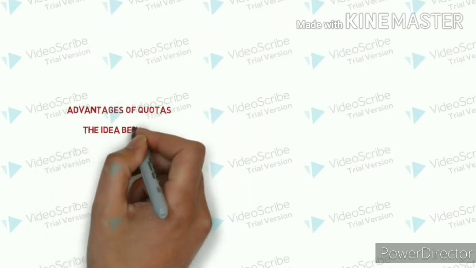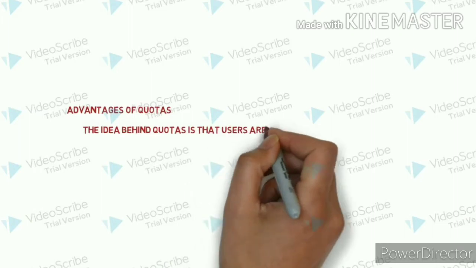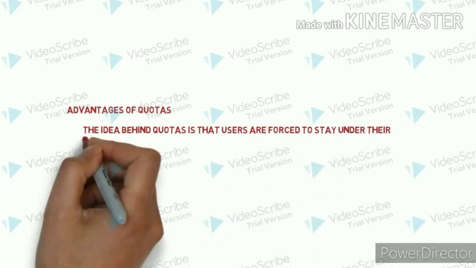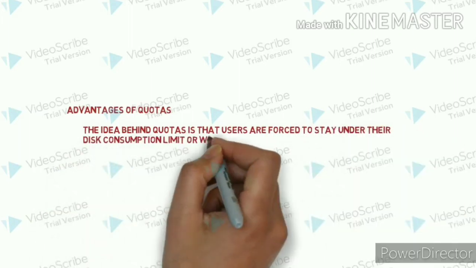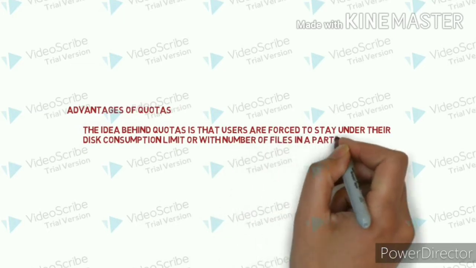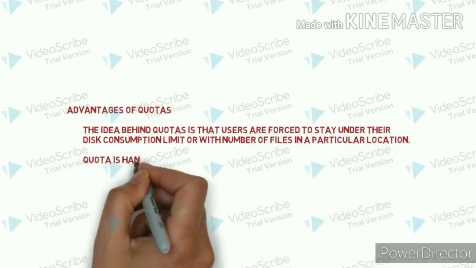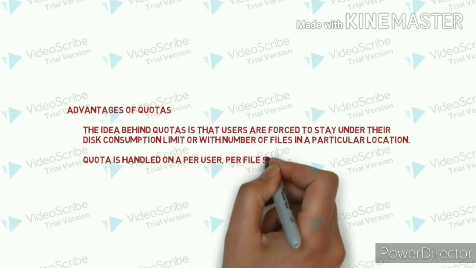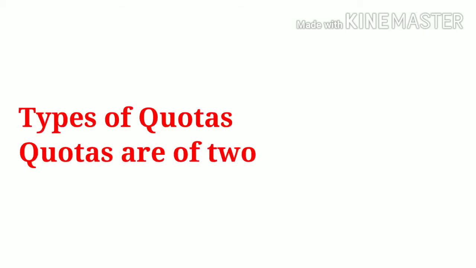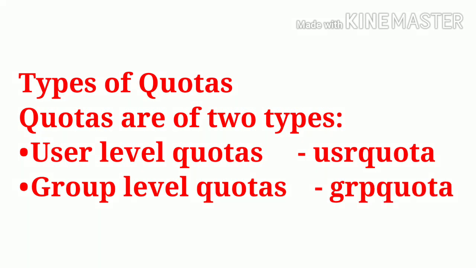Advantage of quotas. The idea behind quota is that users are forced to stay under their disk consumption limit or within the number of files in a particular location. Quota is handled on a per user, per file system basis. Types of quotas. Quotas are of two types: user level quotas called USR quota, and group level quotas called GRP quota.